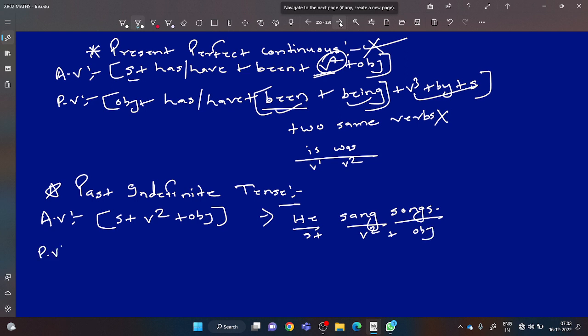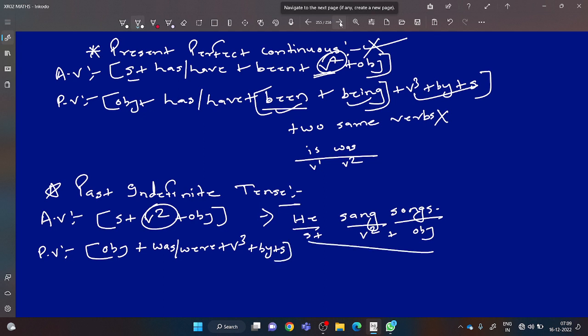What should be the passive voice structure? You yourself tell me. Object. Please watch this video till the end. It will really change your concept of voice and you will really have a mastery over this. Object plus helping verb, was or were. After that, main verb third form V3 plus by plus subject.